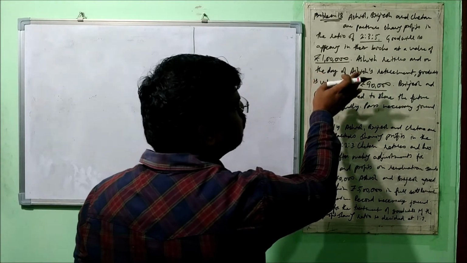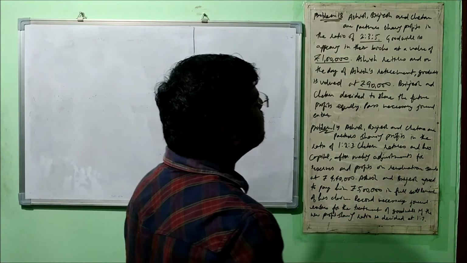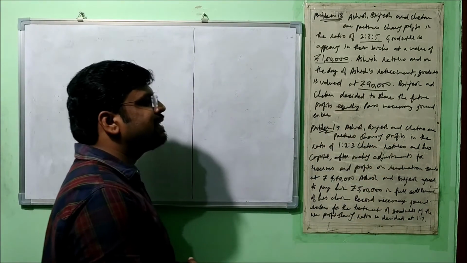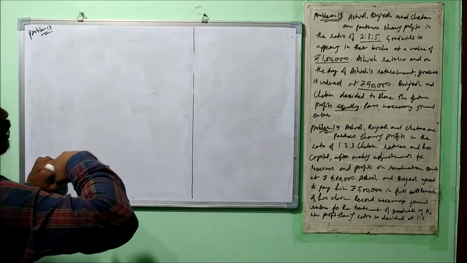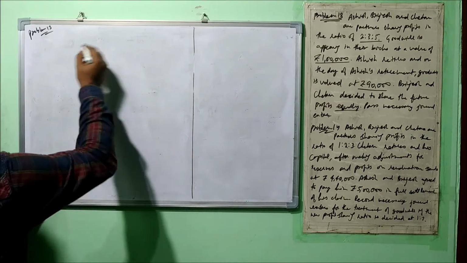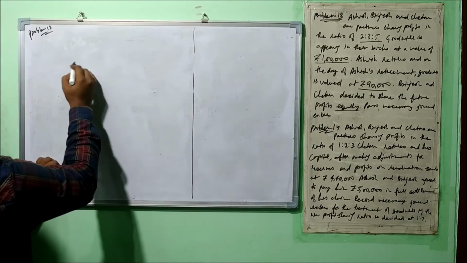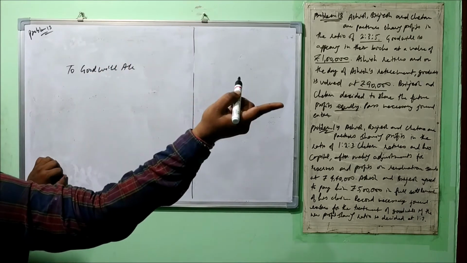So we'll have to pass two entries, one for the old goodwill and another for this goodwill. Brajesh and Chetan decided to share the future profits equally. New ratio is also given. Pass necessary journal entries, right? So very first we'll pass entry for the old goodwill. We'll have to write it off. As it is already there in the books, so now it will be credited. And what will be debited? All the partners, including the retiring one, right?